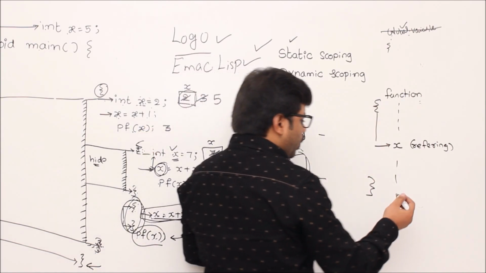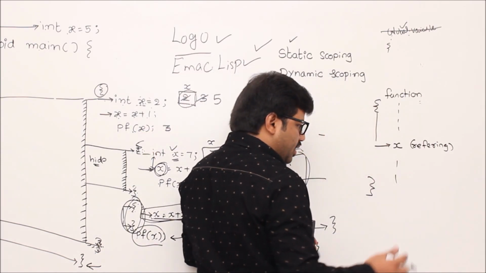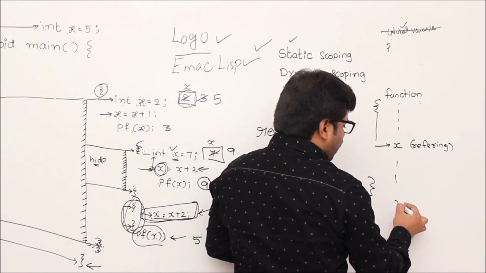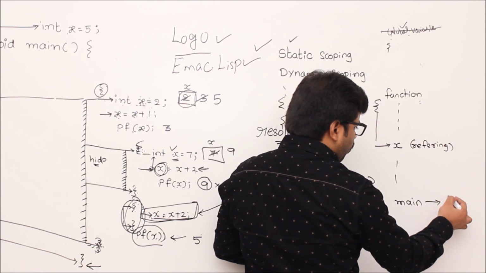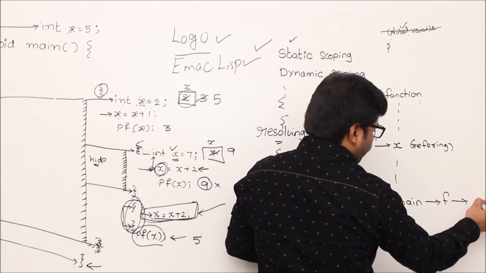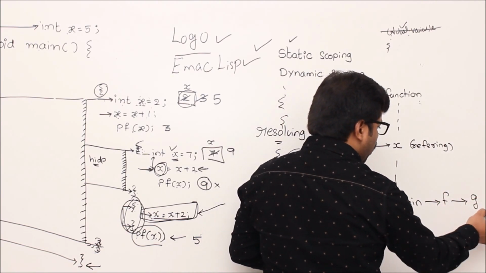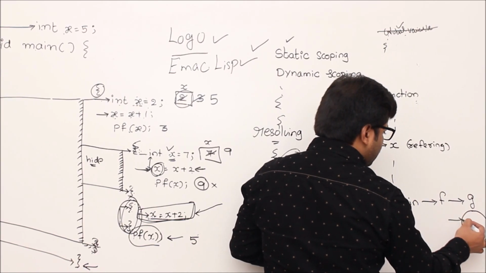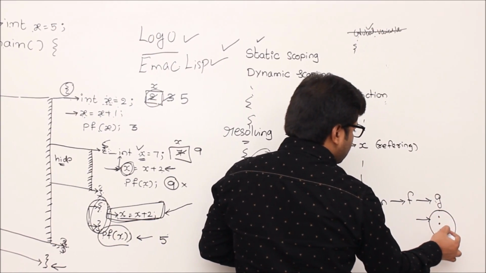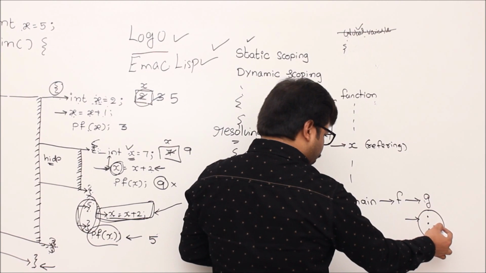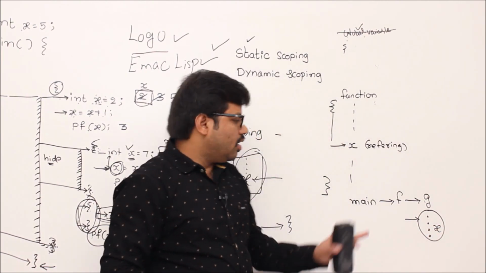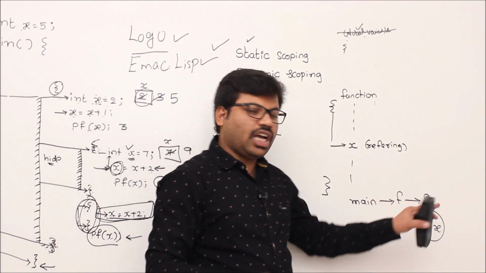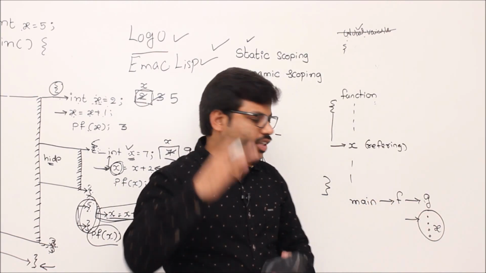So here what we do is remember the calling sequence. Example, let's say your program's execution is like this. Initially you are at main, from main you went to f, and from f you went to g. Currently you are running instructions which are part of the g function, and you are referring to variable x. This is the context: from main to f to g you already went while executing the program.